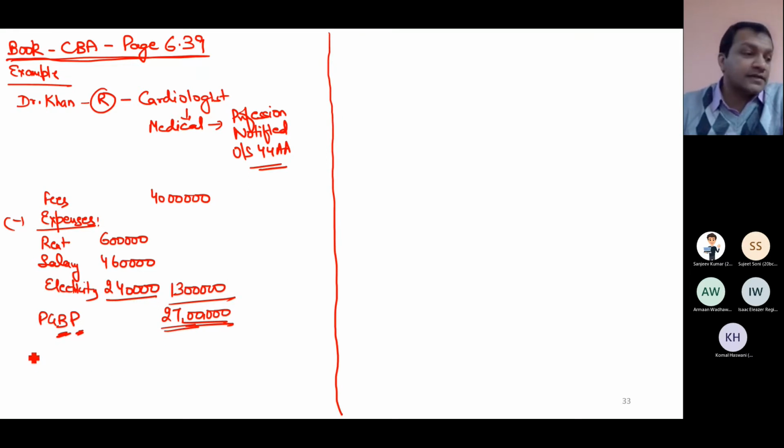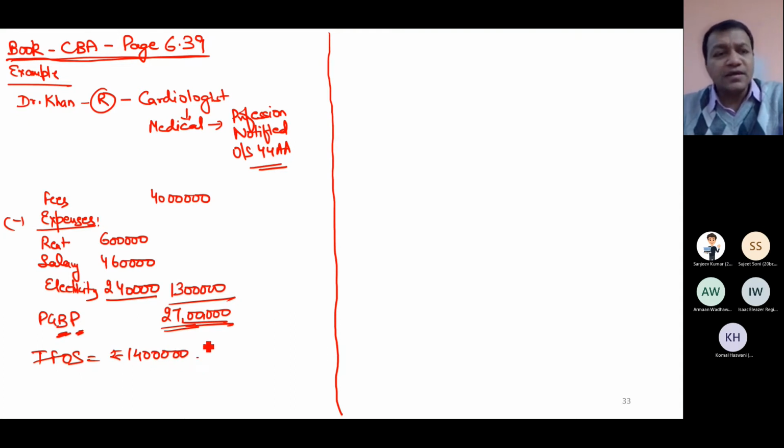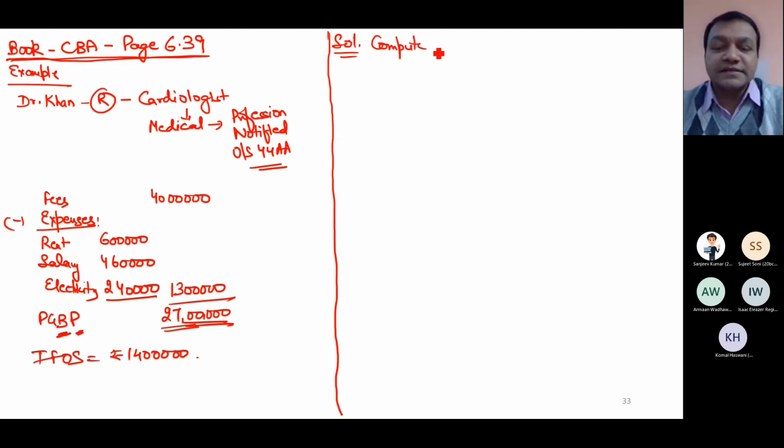Again, you are a tax consultant and Dr. Khan is seeking your advice. He says that his income from other sources is also 14 lakh, and he is seeking your advice on what he should do. He has no idea about 44ADA, but you have, being a tax practitioner. So what question will you ask yourself? Now, what is the solution? Basically, you have to compute total income. Less total income means less tax. So you are computing the total income of Dr. Khan.